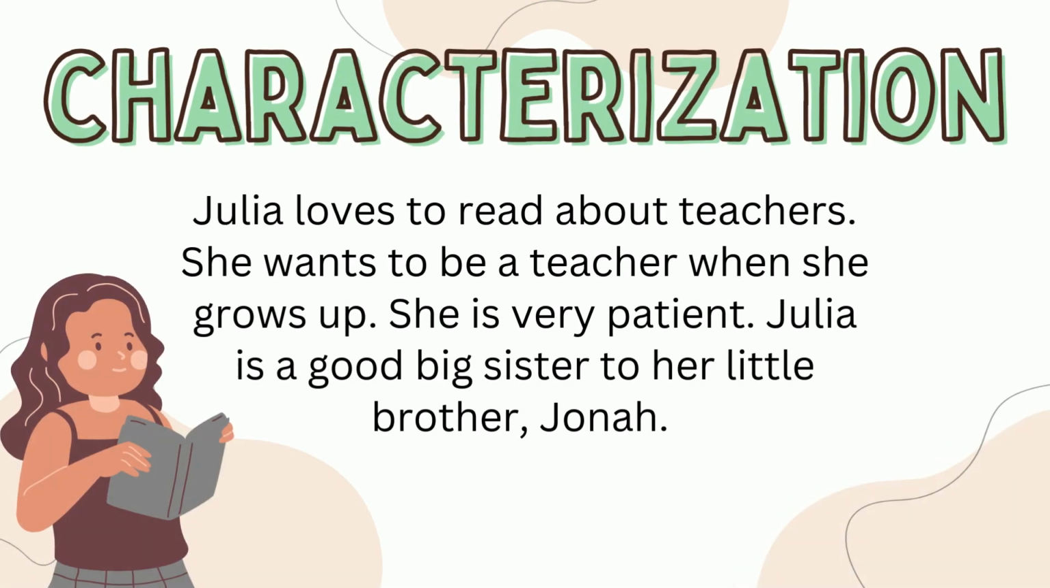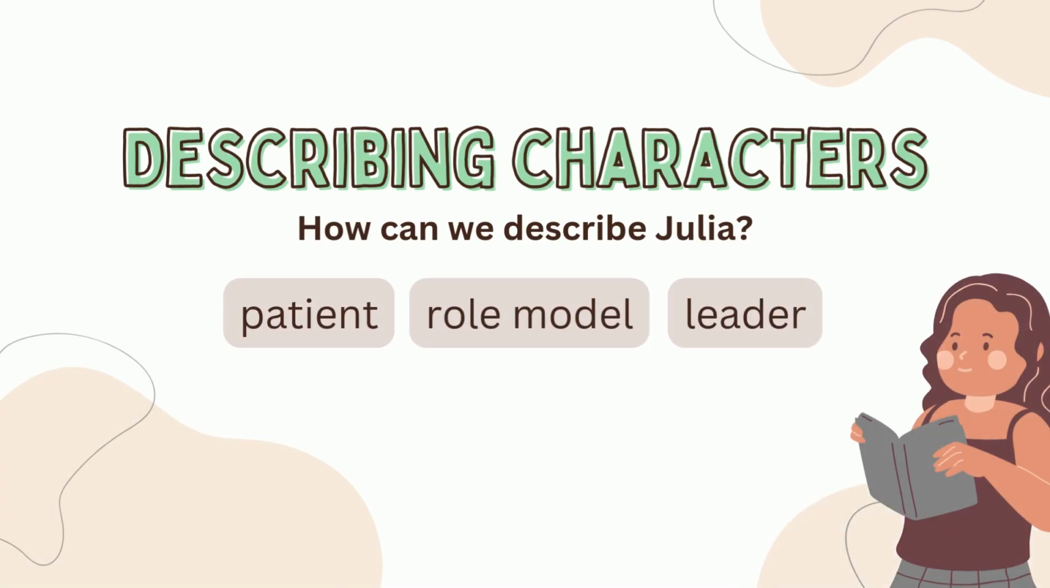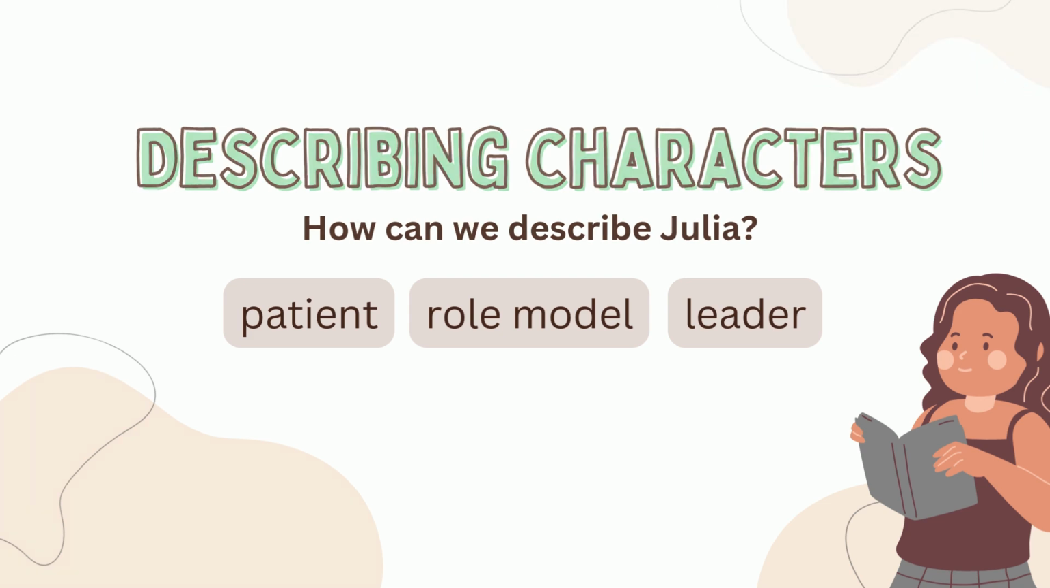So let's look at an example of characterization. Julia loves to read about teachers. She wants to be a teacher when she grows up. She is very patient. Julia is a good big sister to her little brother Jonah. If we're describing this character, we're going to look at what words describe Julia. So we would say she is patient, she is a role model, she is a leader. But remember, we're not just looking at her character traits, which are these words, right? Patient, role model, leader. We're also going to look at her feelings, her motivation, and her response to different situations in a text.